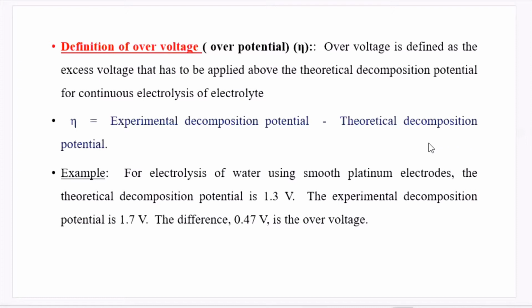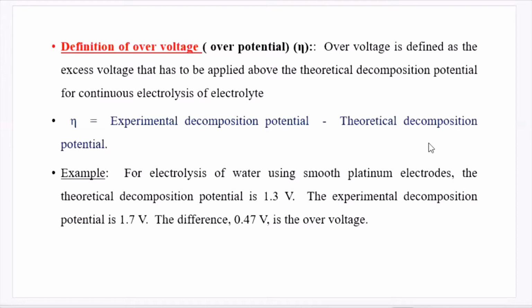For example, there is an electrolytic cell containing zinc and copper electrodes placed in an electrolyte. To bring about the electrolysis using zinc and copper electrodes, we need to apply voltage more than 1.1 volt, which is the difference in the electrode potential values of the copper and zinc electrodes. So that is the process for calculating the theoretical decomposition potential.